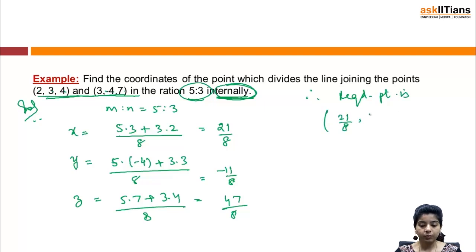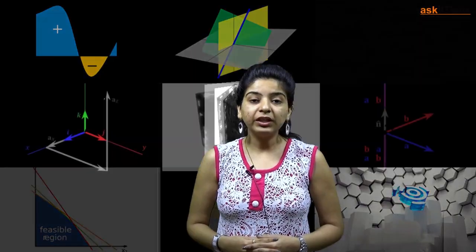Therefore, the required point is 21 by 8. You can just write it in the form of a tuple: (21 by 8, minus 11 by 8, 47 by 8), right. So just see, again we have just applied the section formula, and that was quite simple. The only thing that you need to take care of is whether it's internally or externally, because the formula changes in both the cases. So this is the required answer. I suppose you must have understood by now. Well, I hope you must have understood the distance formula as well as the section formula, both internally and externally.